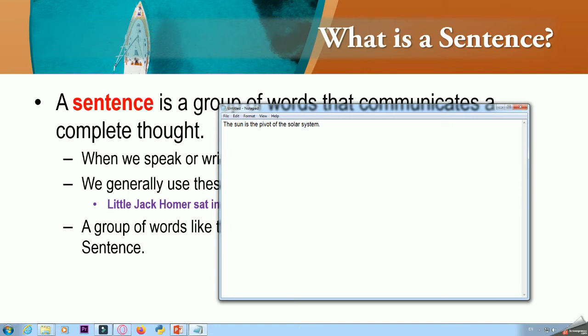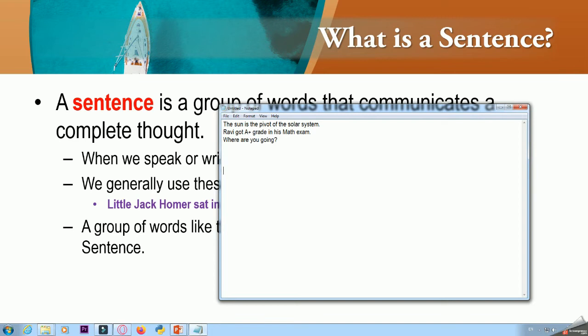So this is a statement where I am trying to say that the sun is at the center of the solar system. Then I can say, "Ravi got an A plus grade in his math exam." "Where are you going?" So these all are examples of sentences.